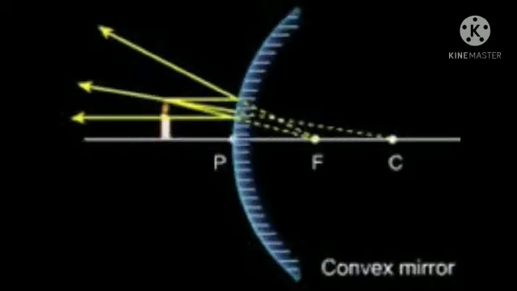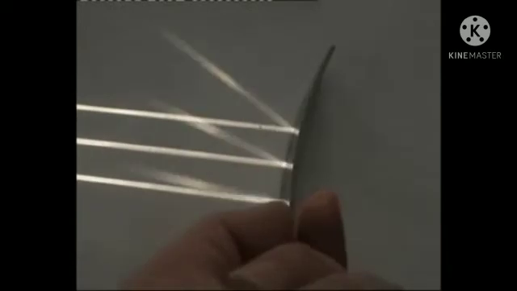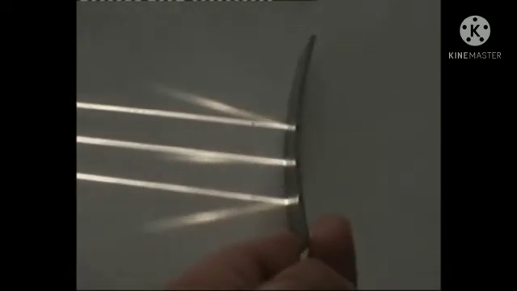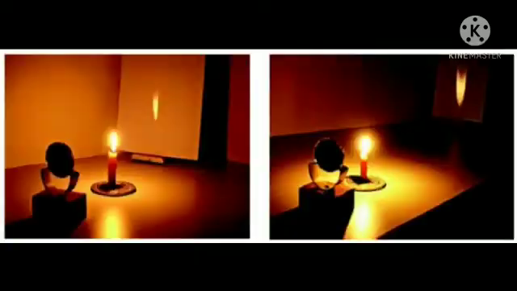If the reflecting surface is curved outwards, then it is a convex mirror. Let us investigate the image formation by these spherical mirrors. By using this arrangement, if we try to get the image, the concave mirror forms the image of the candle, but the convex mirror does not.